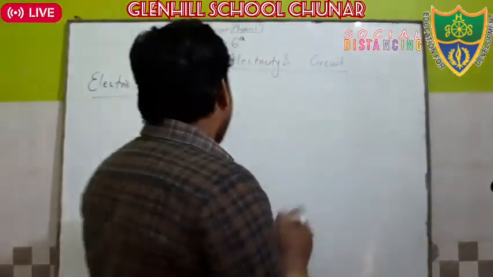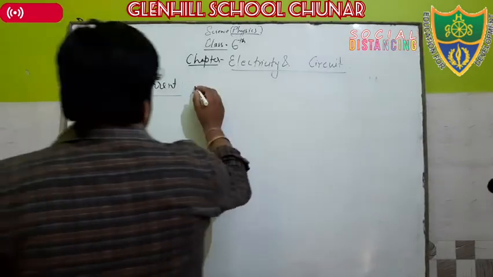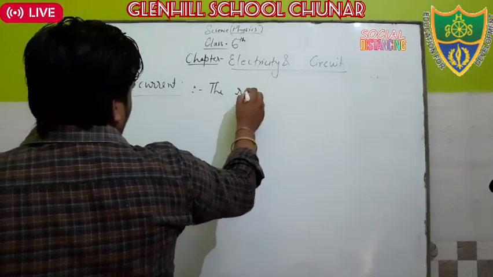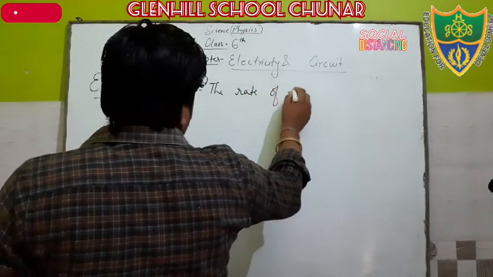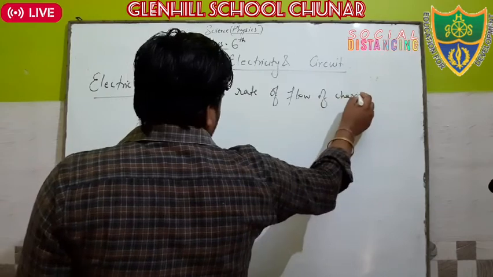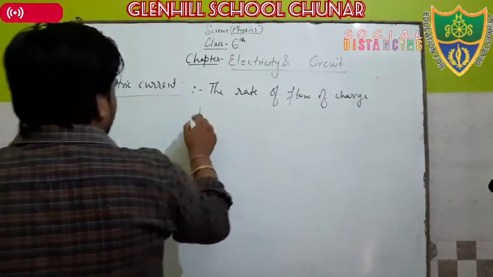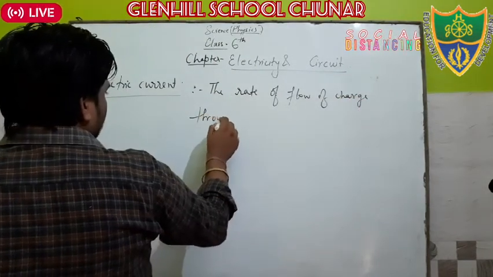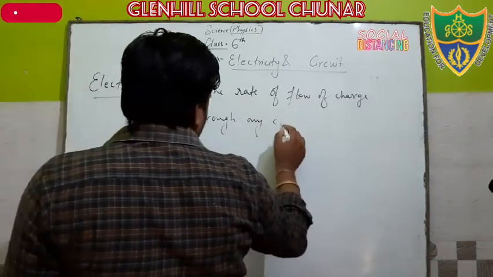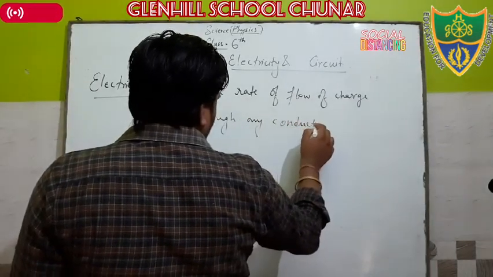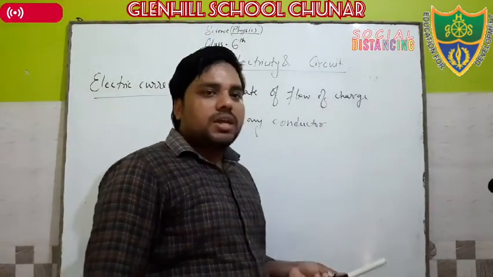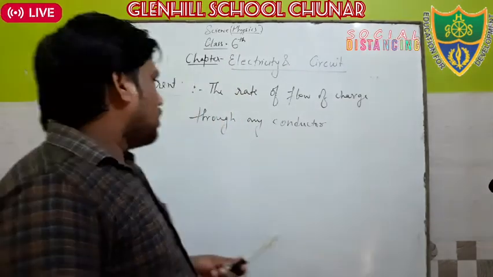Now see the definition. The rate of flow of charge through any conductor is known as electric current. Clear? Okay.